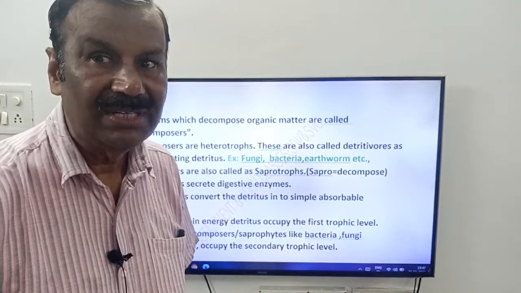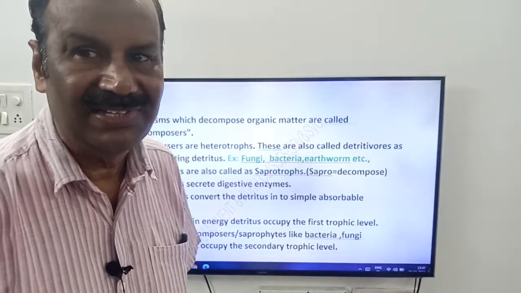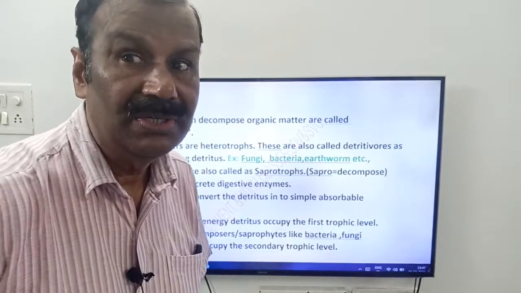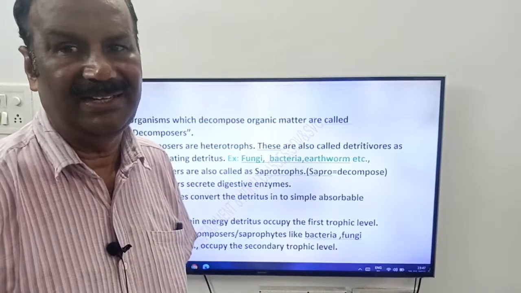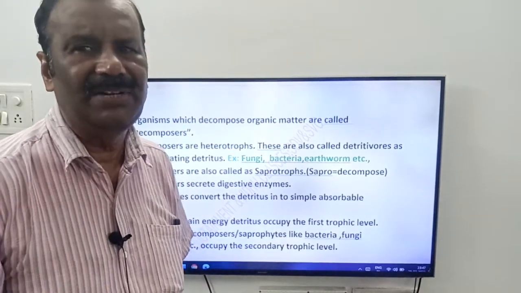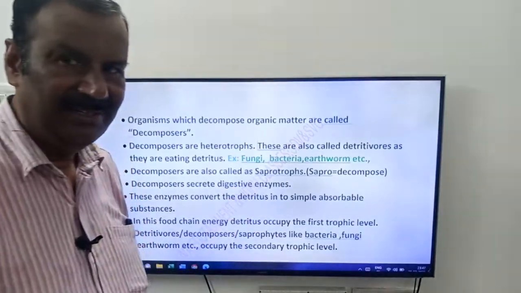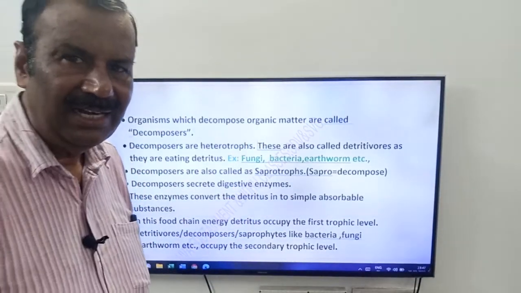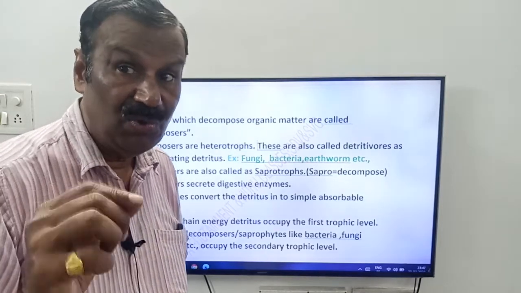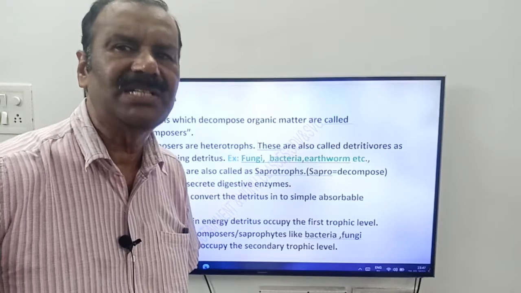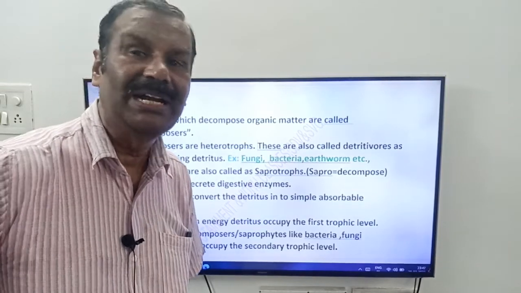Detritivores are organisms which eat detritus. Decomposers are organisms which decompose organic matter. See, what are the examples of detritivores and decomposers? Fungi, bacteria and earthworm. These are the best examples for detritivores or decomposers.